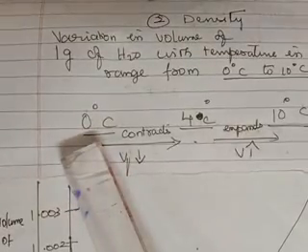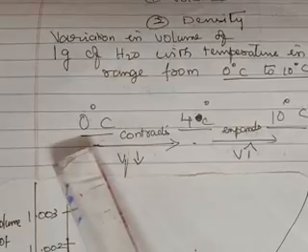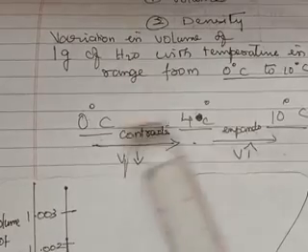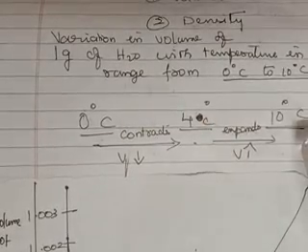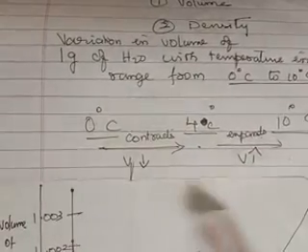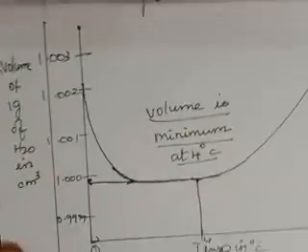See, from 0 degrees Celsius to 4, then 4 to 10. So you know very clearly that from 0 degrees Celsius to 4 degrees Celsius, it contracts, and then from 4 degrees Celsius to 10 degrees Celsius, it expands. Here in this case, the temperature is increasing, 0 to 4, 4 to 10. Now, see the graph carefully. I want you to identify the graph carefully.